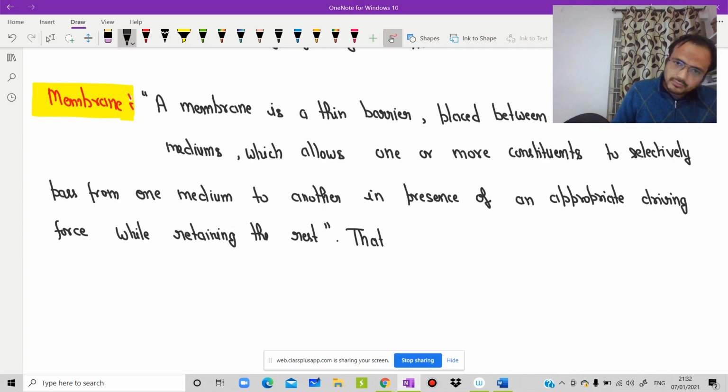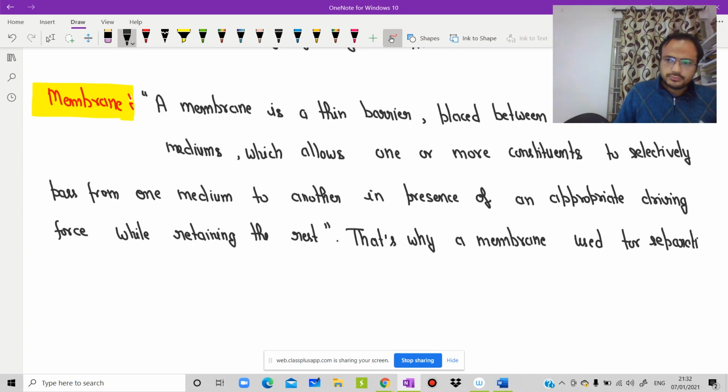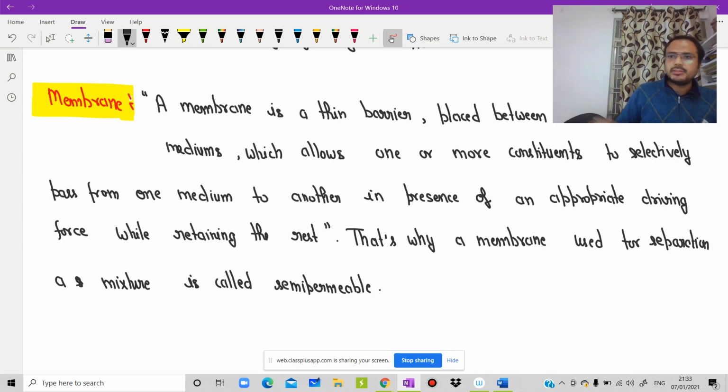Write down: that's why a membrane used for separation of a mixture is called semi-permeable. That's why it is known as semi-permeable.